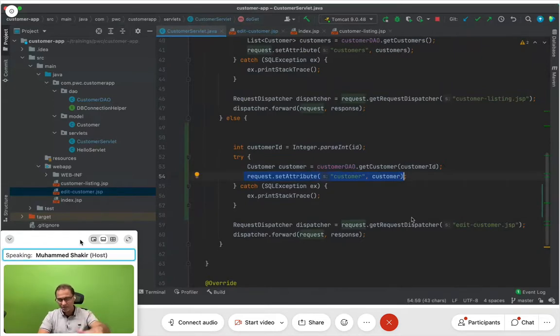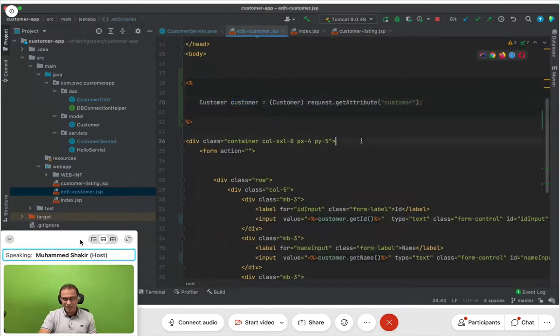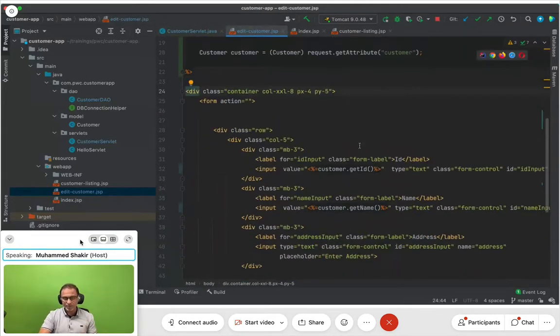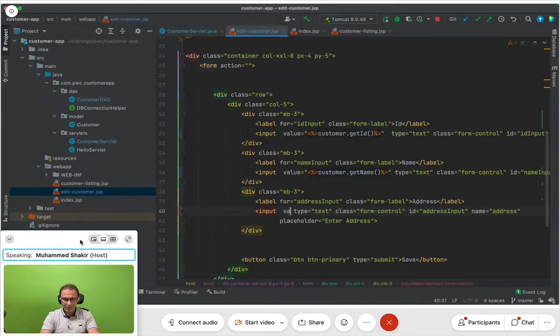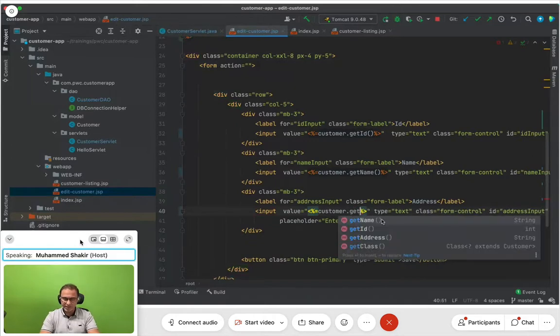I am putting the customer object in the request and forwarding the same request to this JSP, hence using request dot get attribute I'm able to get the customer object. Since I have the customer object in the scope, I can go ahead and use value is equal to percentage equal to customer dot get address.